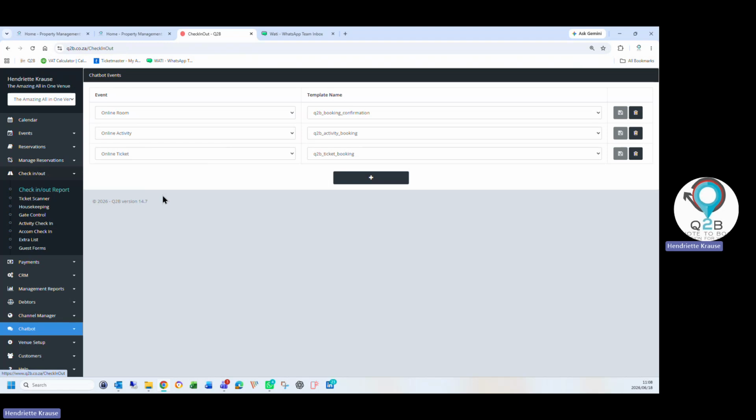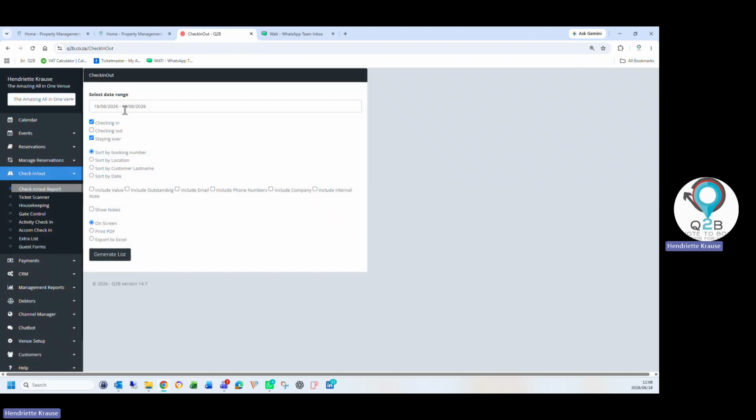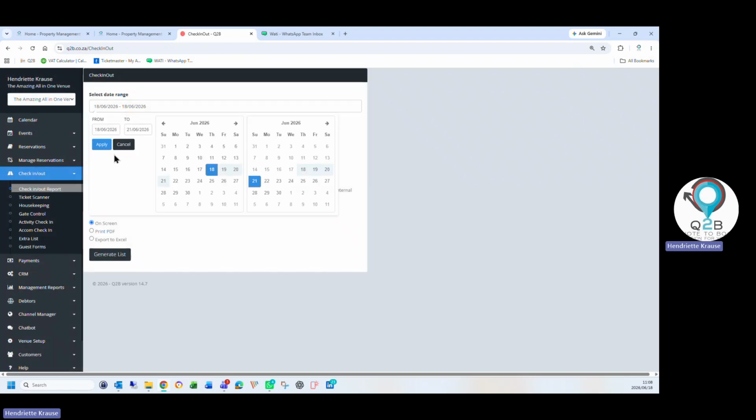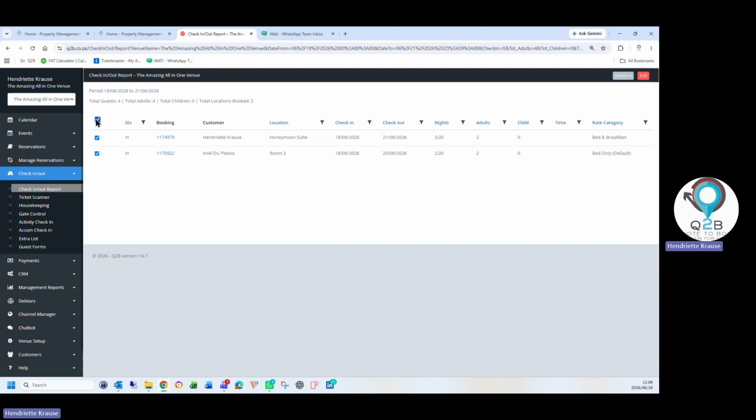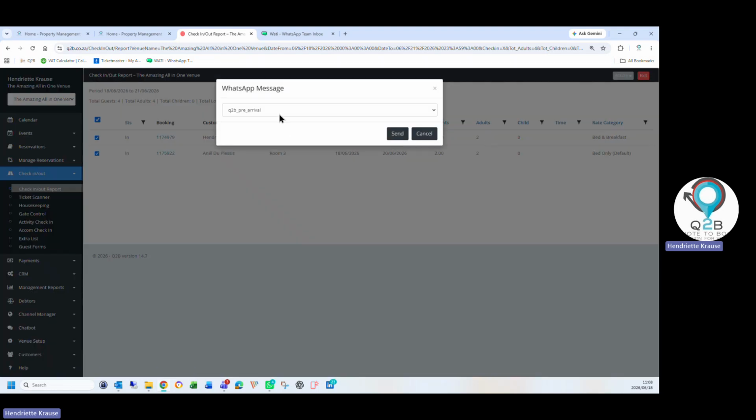Also on your check-in, check-out reports, you can apply a message to everybody checking in, out, or staying over. You can select the guests, action, WhatsApp, and select a WhatsApp that you want to communicate with the customers, and click on send.